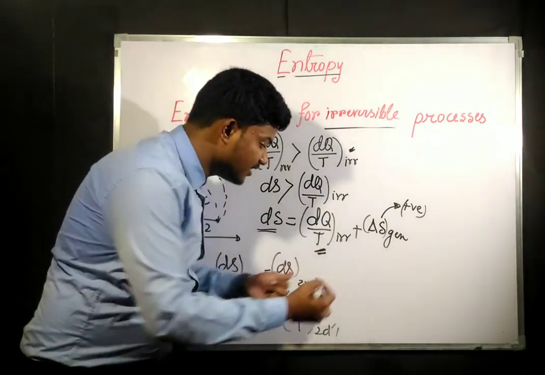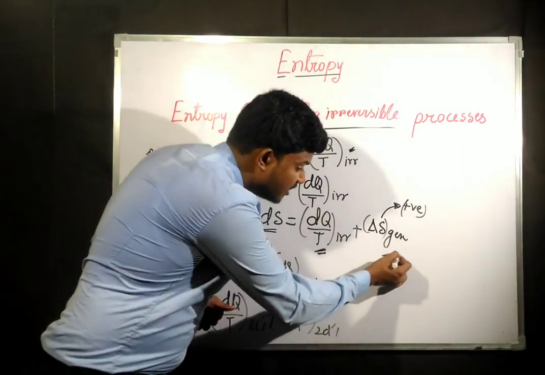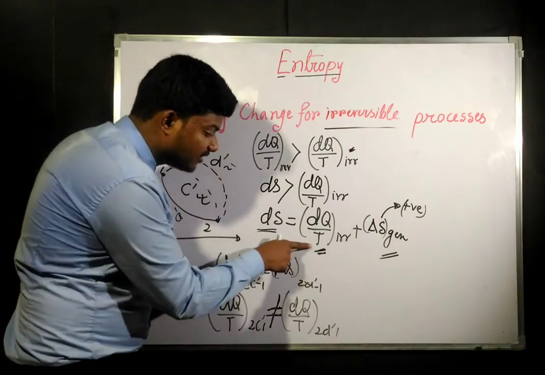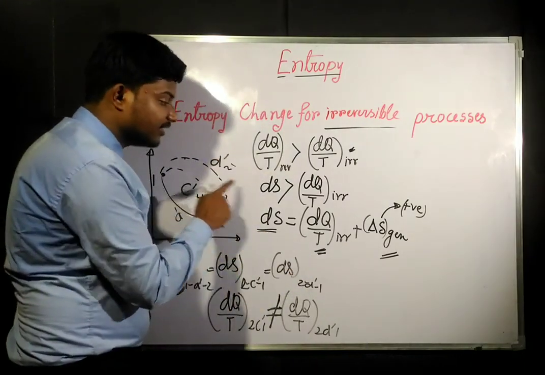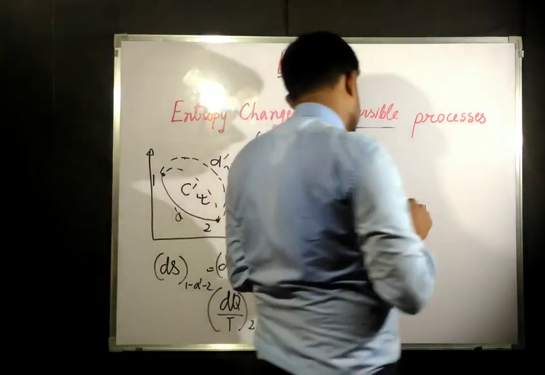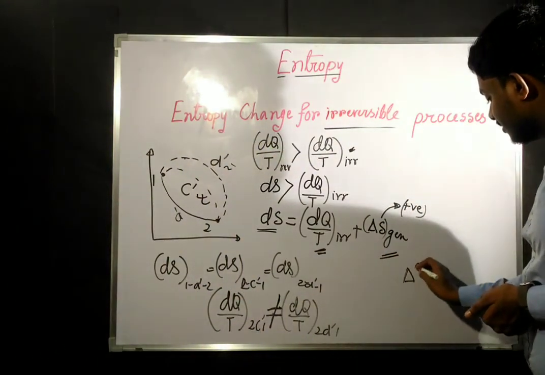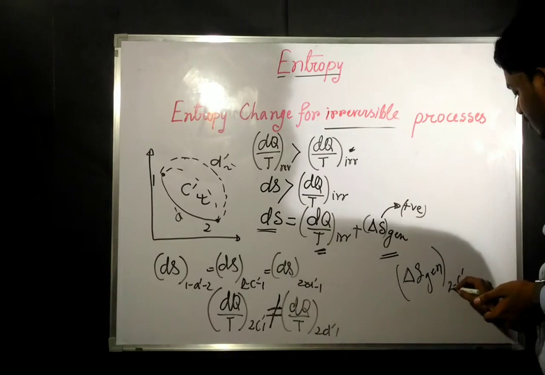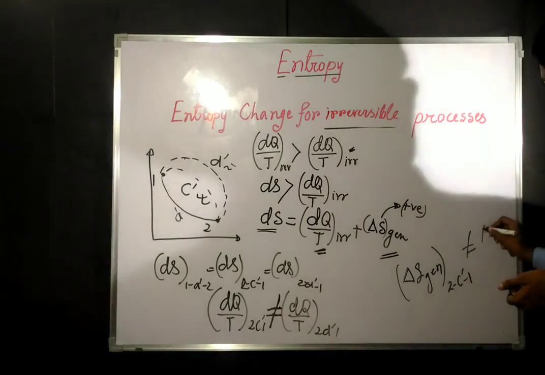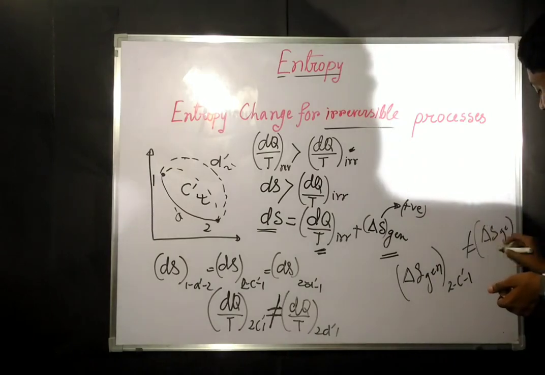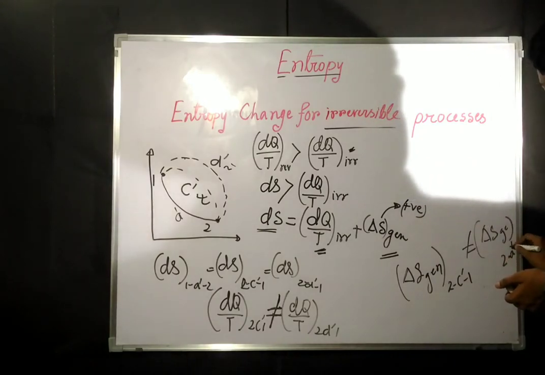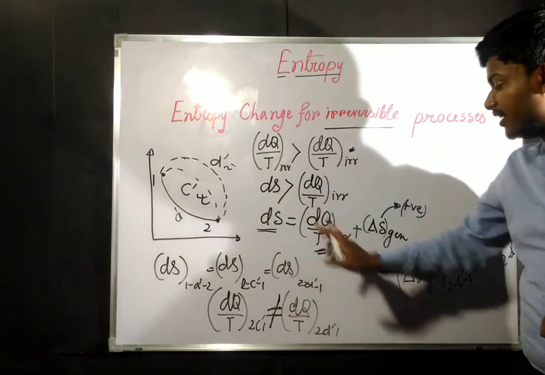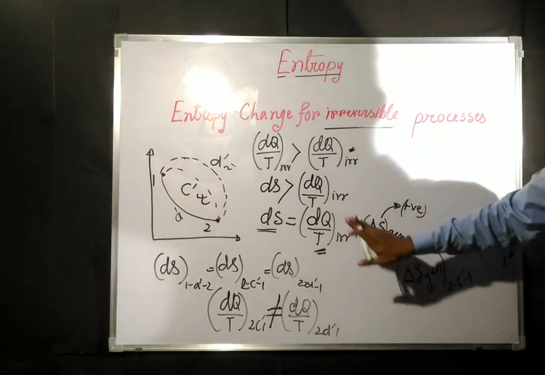Now if this thing is changing and this thing is constant, that means this thing will also change. Okay, this term is constant, but this term is not constant for C and D. That means this term will also not be same for C and D. That means del S generation for 2 C dash 1 is not going to be equal to del S generation 2 D dash 1. Since this is constant and these things are not same for C and D, this thing will also be not same for C and D.